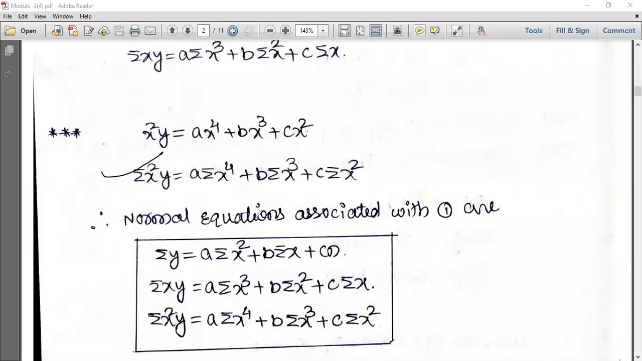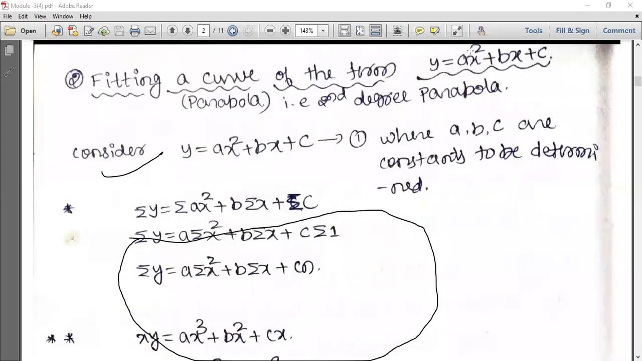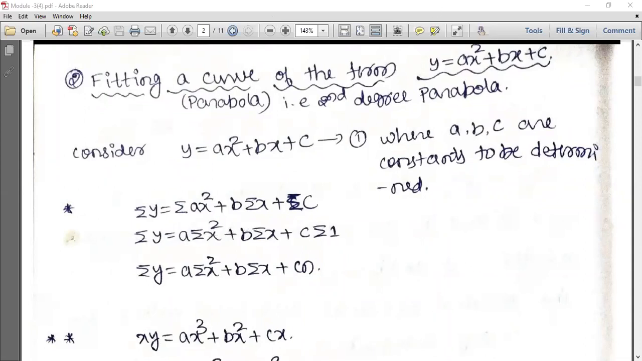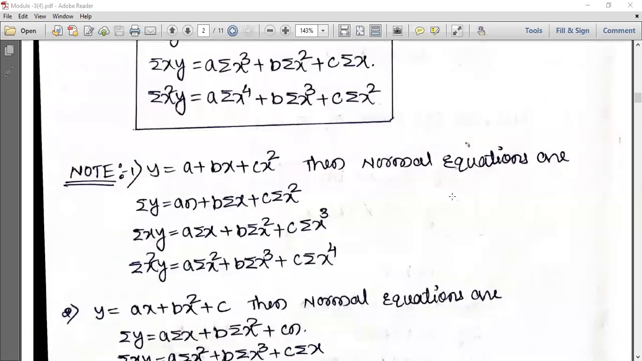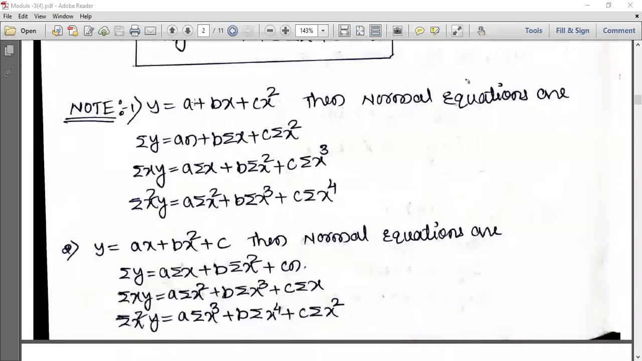I'm writing all together. So the normal equations associated with equation 1 are the first one, second one, third one. These are the normal equations when the equation is the second degree equation of a parabola. Next, if the second degree parabola is like this.